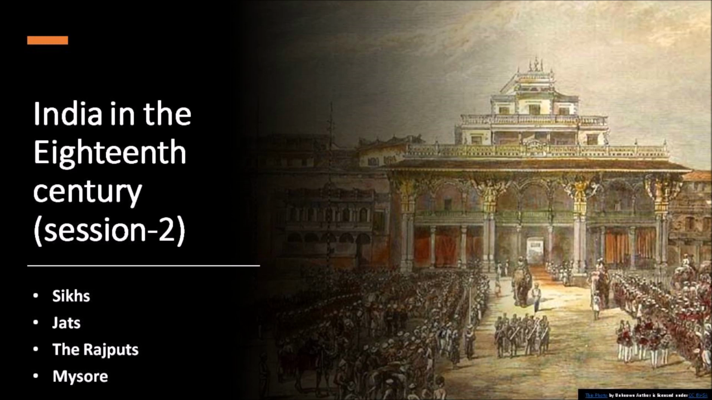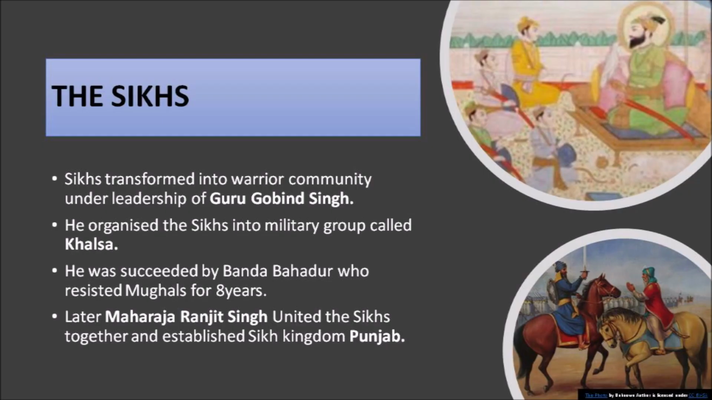In the last session, we started the fourth chapter of history, India in the 18th century, in which we learnt about the decline of the Mughal Empire and the rise of independent states. Today, we are going to start how the regional states got independent. So today we are going to study about the Sikhs, the Jats, the Rajputs and Mysore, and how these people declared their independence.